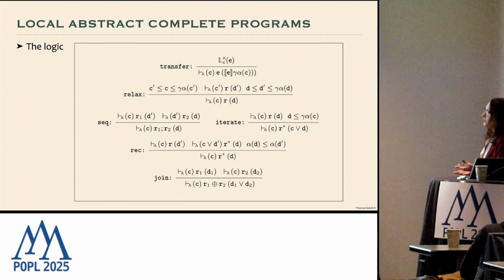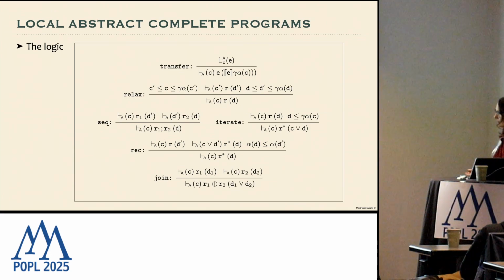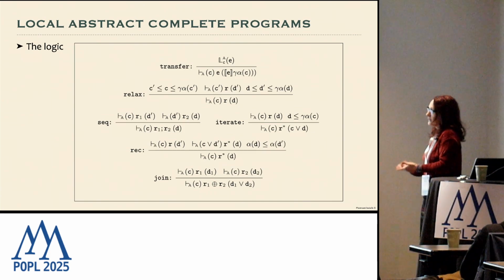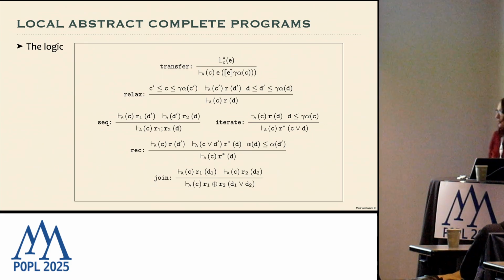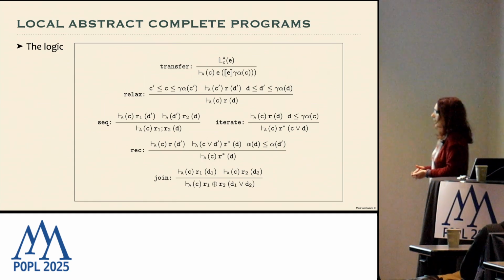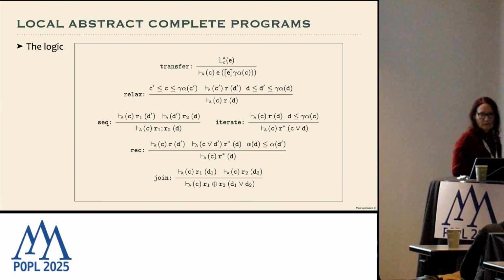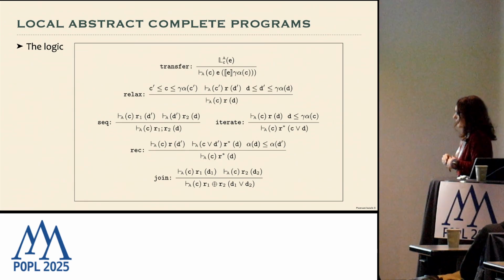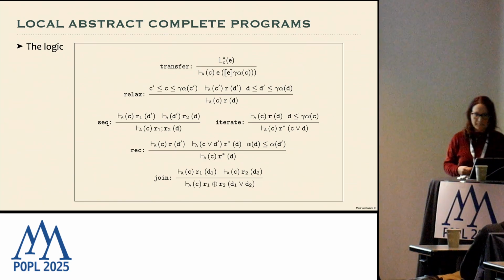So with these rules, we can prove whether a program soundly satisfies abstract local completeness. It is clear that this proof system is only sound, it's not complete. So if we can prove by applying these rules that a program satisfies the triple, then we have abstract local completeness. But if we are not able to prove it by using these rules, it doesn't mean that it does not satisfy abstract local completeness, because we are proving something stronger.